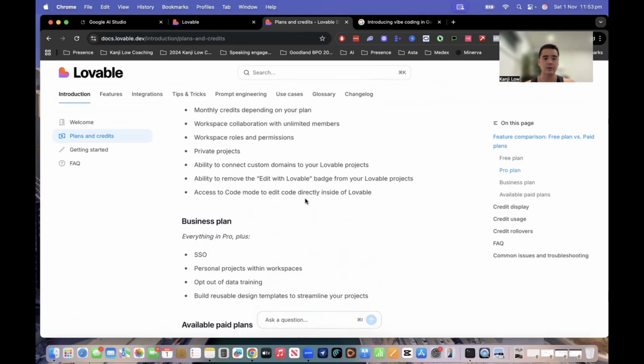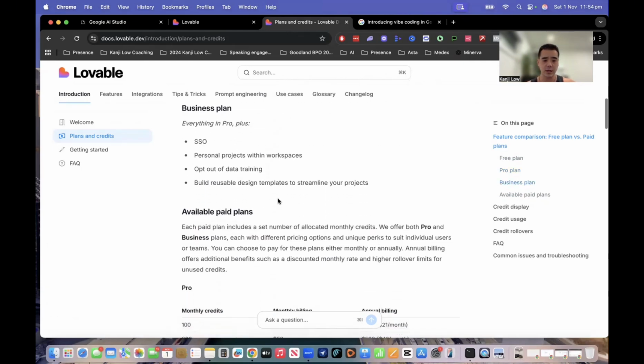So with Lovable Cloud, you can put in users, and create a portal that allows you to have different users jump on as an MVP, right? So that's one thing that I share with you here.